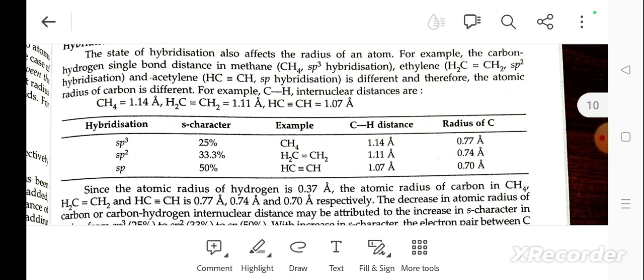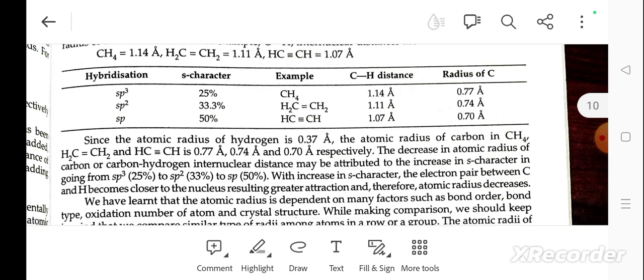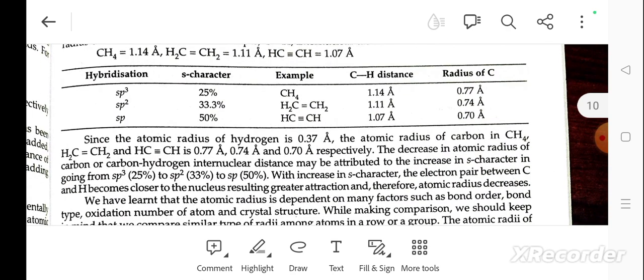Since the atomic radius of hydrogen is 0.37, the atomic radius of carbon in methane, ethylene, and ethyne is 0.77, 0.74, and 0.70 respectively.